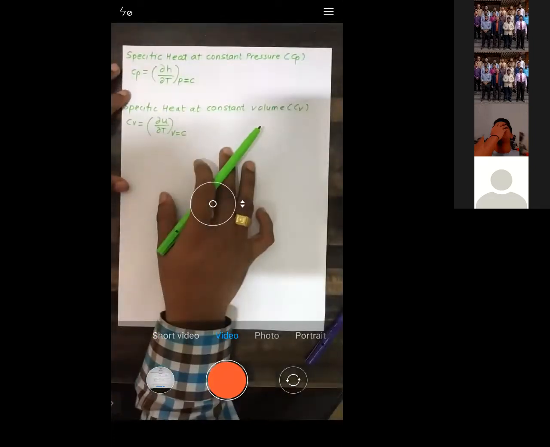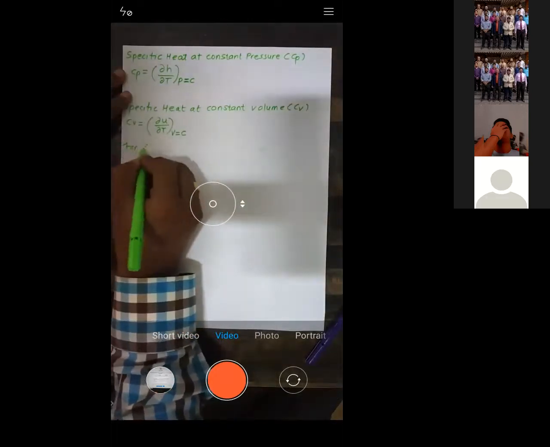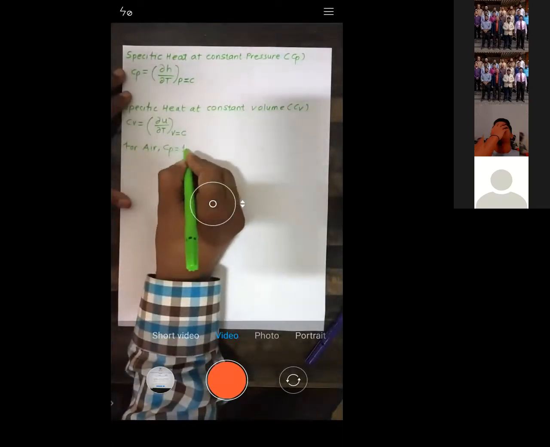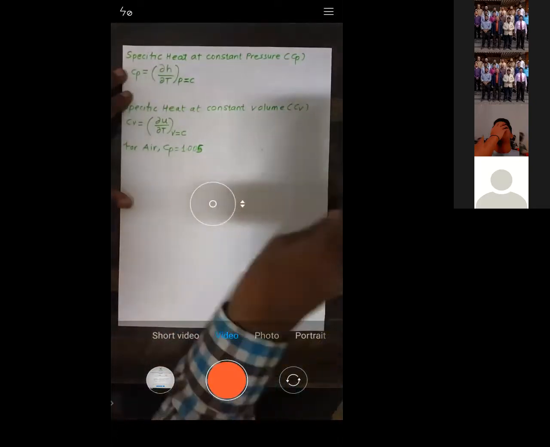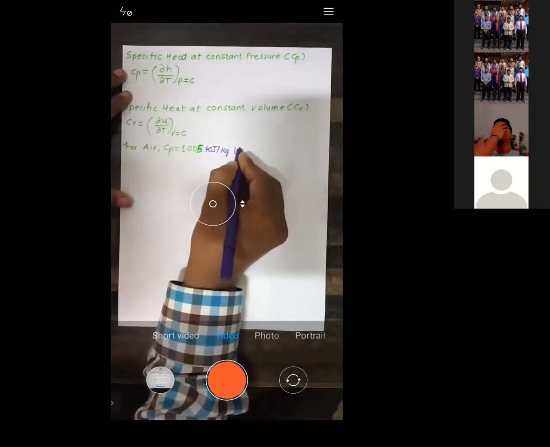So see, all of you, for air we used to take Cp as 1.005 kilojoule per kg Kelvin. This is the value of Cp for air.